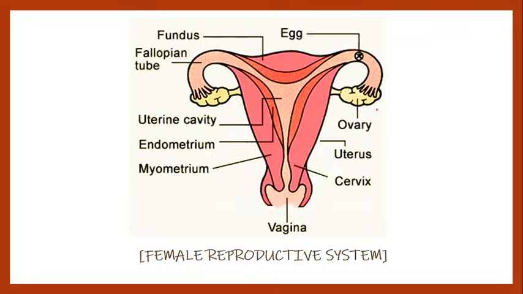You can see there are two ovaries over here and over here. But in each month only one egg will mature, right? Only one egg will go to the reproductive cycle. And how is it so? In each month there is an alternating pathway where one ovary gives one egg. So if in the month of January the left side ovary gives the egg, in February the right side ovary will give the egg. Getting my point? It's quite interesting, right?